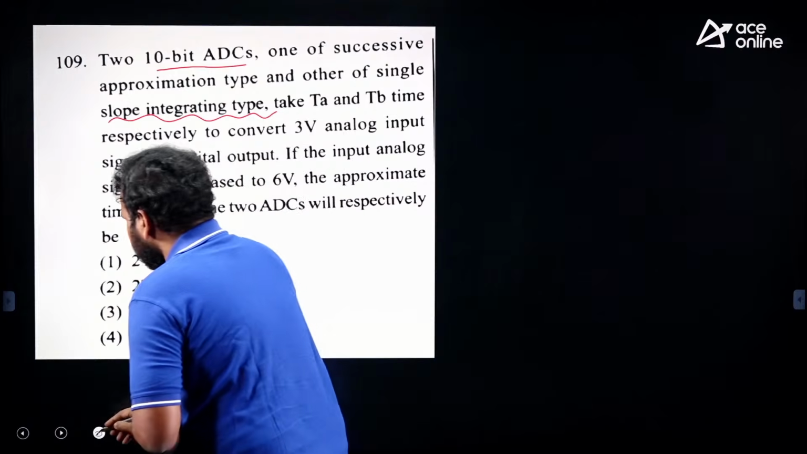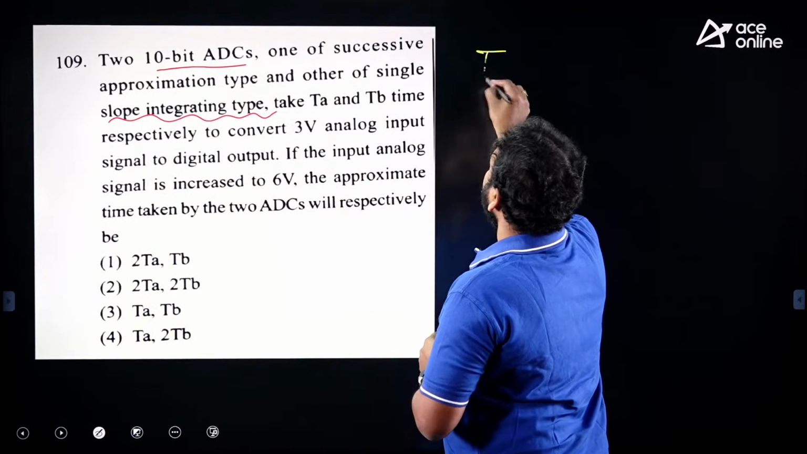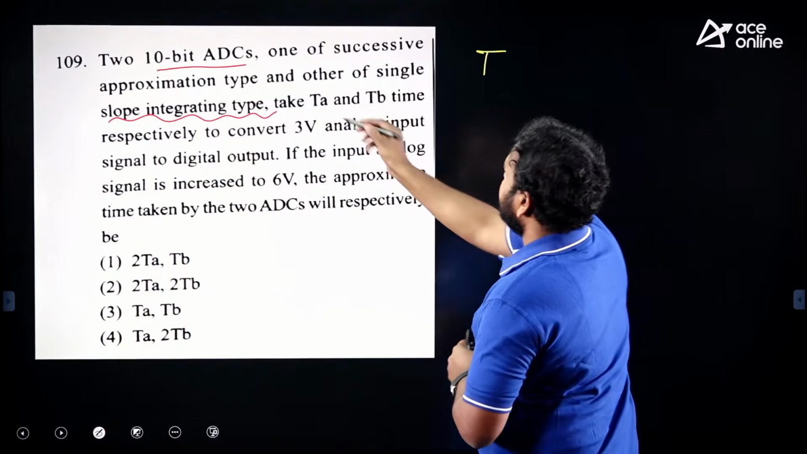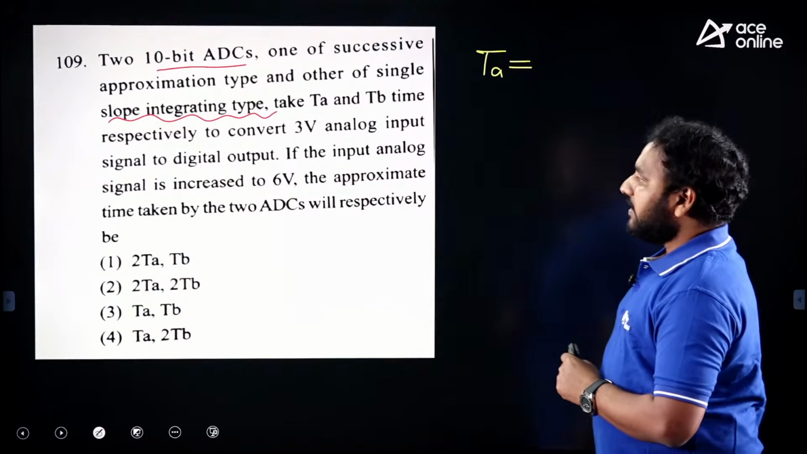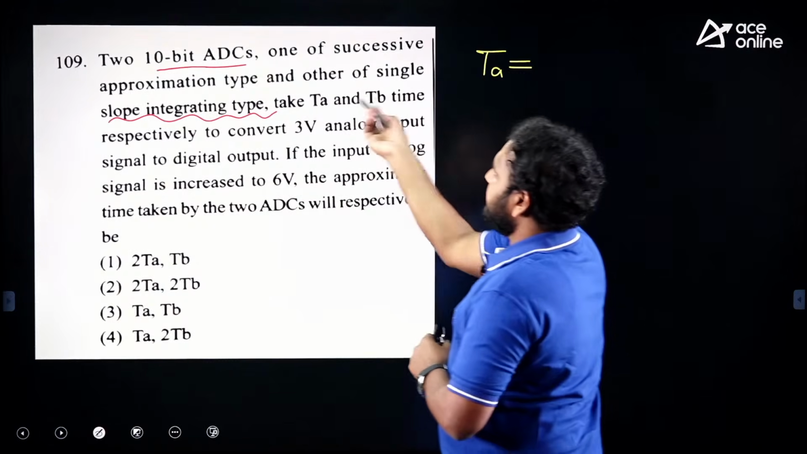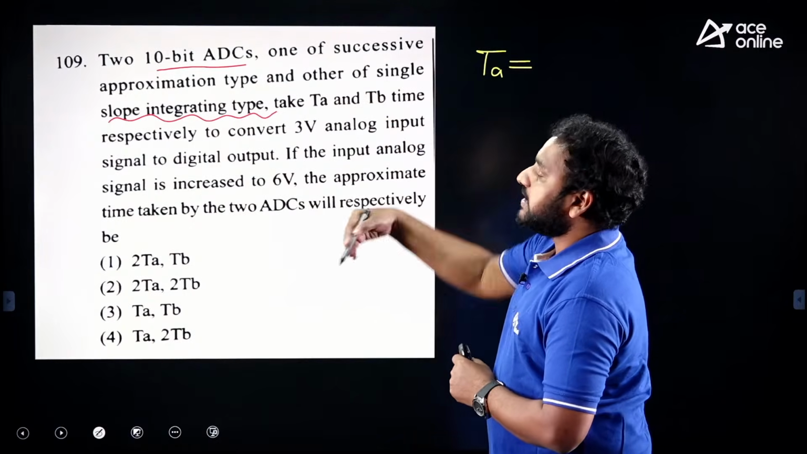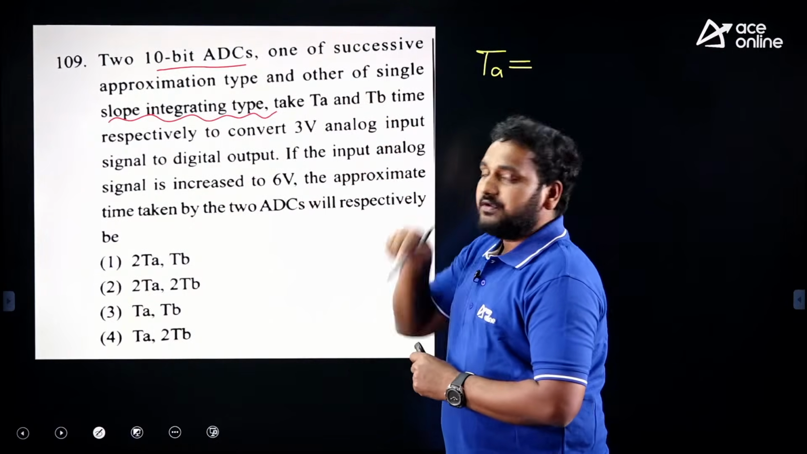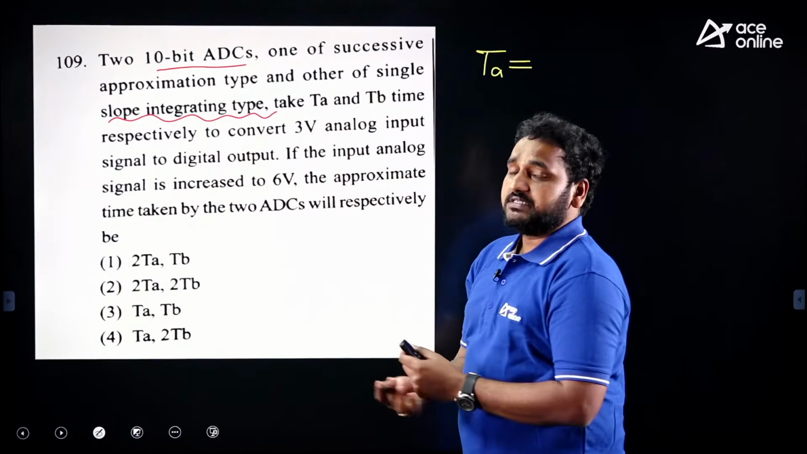We need to get back the conversion time formulas. What are the formulas for conversion time of successive approximation type? Successive approximation type conversion time, he has given as TA. Sir, TA, TB are the notations actually. This TA is the time required to convert if it is 3 volts, and TB is the time required to convert if the input is 3 volts.